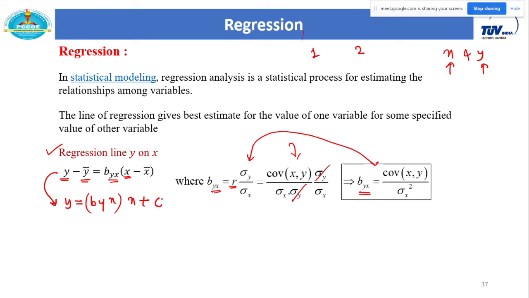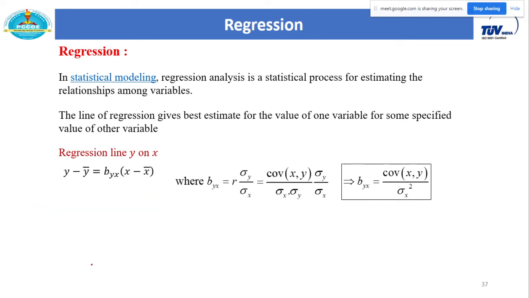Yes, sir, we can write. It is the equation of a line. That c is actually y bar minus Byx into x bar. So this is also one more representation of the regression line y on x. Always remember, y on x means you have to start with y, and on the RHS you have to consider x. Or simply write the given equation in the form y equal to f of x. This form is called the regression line y on x.